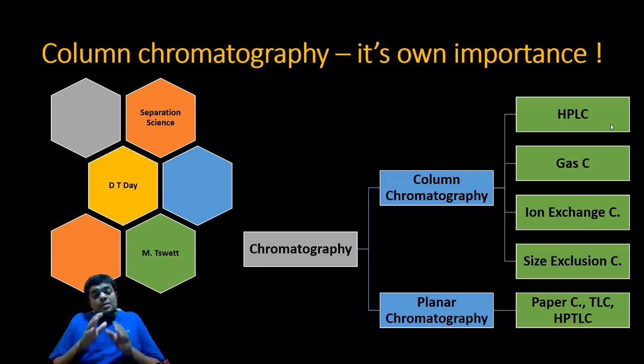On the basis of mechanism, theory and principle, HPLC, GC, ion exchange chromatography, and size exclusion chromatography function as column techniques. So when you learn these four techniques, there are some points related to column chromatography that are already covered.